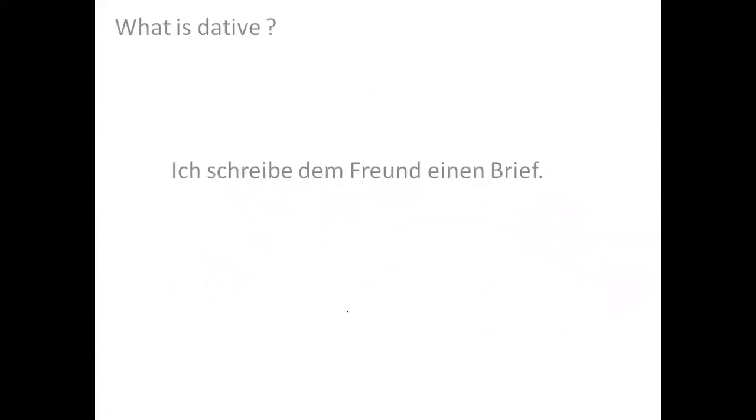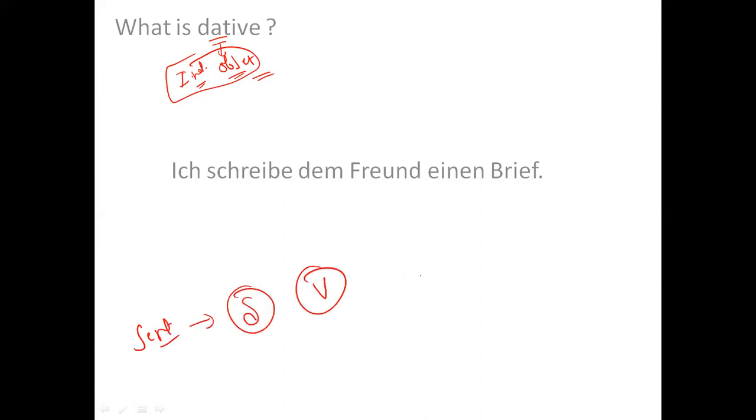All right. So first of all, just to give you a quick recap of what is dative. Dative is an object, but which kind of object? It is an indirect object, right? If I talk about a sentence, there is a subject, there is a verb, and there is an object.